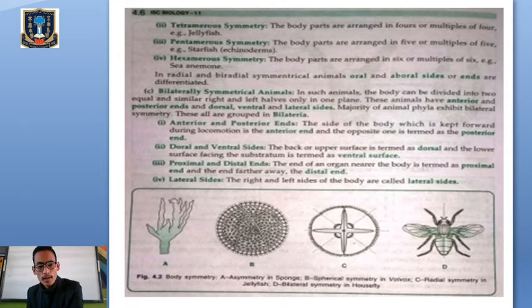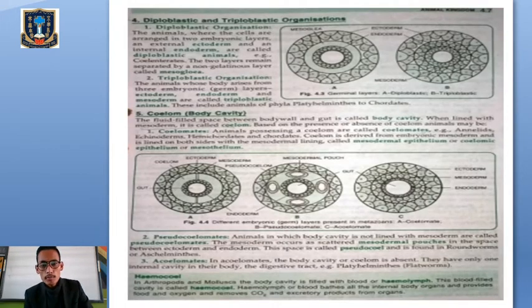Now, the next basis of animal classification is diploblastic and triploblastic organization. For this, kindly remember the embryonic germ layer cells. During embryonic development of a fetus, we have three embryonic germ layer cells, and those are ectoderm, mesoderm, and endoderm. Clear? These germ layer cells will give rise to different tissues and organs in our body during embryonic development: ectoderm, endoderm, and mesoderm.